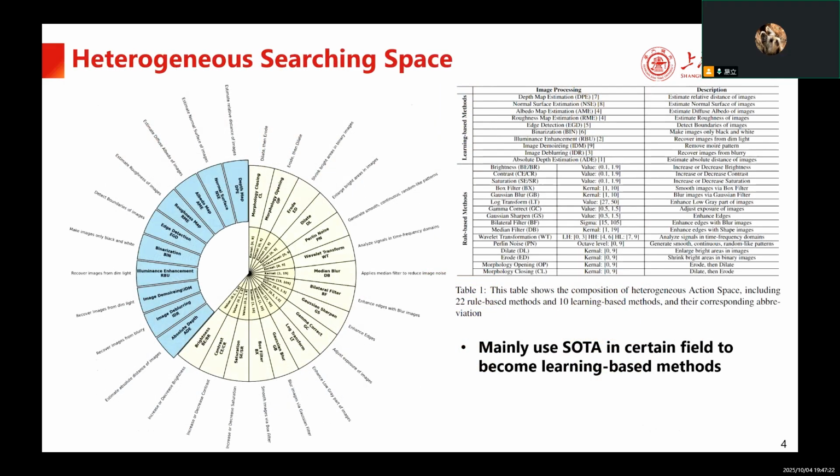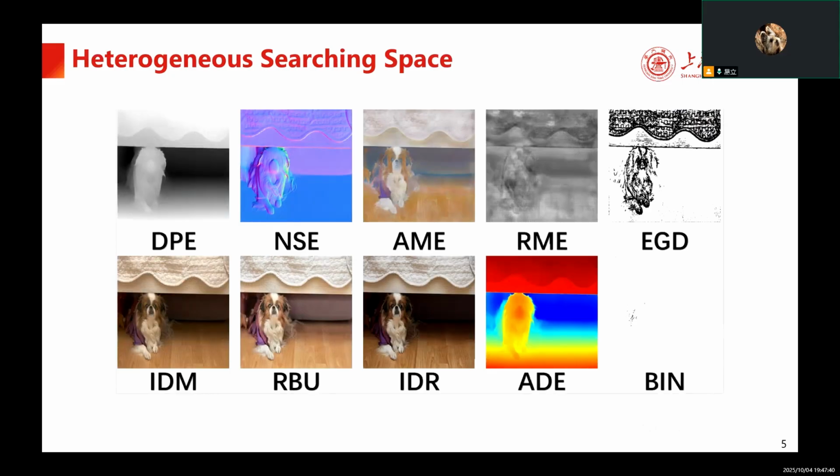To achieve this, we designed a searching space that selects appropriate augmentation methods for each domain. This searching space includes 10 learning-based methods and 22 rule-based methods, together forming a heterogeneous searching space. Here are some examples of our learning-based methods, including normal surface estimation, age detection, and others.